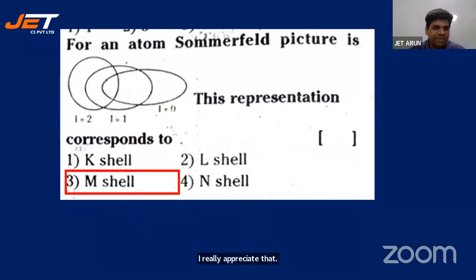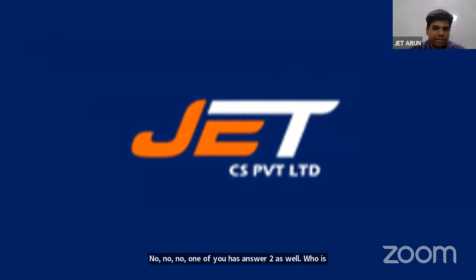It's 3. 3 is absolutely right. Yes. Everyone has answered 3. No. One of you has answered 2 as well. 2 is wrong. 2 is tappu, student. It's not 2, it's 3. All right, let's go for the next one.